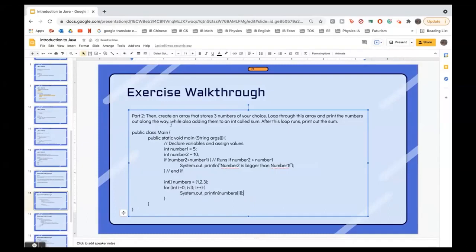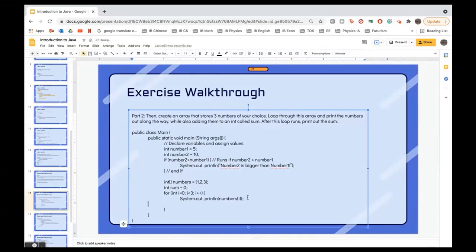And next, it asks us to add them to an int called sum. What we have to do here is create sum outside, because if we create it inside, it'll be recreated every time the loop runs, so its state will not save. So let's create it up here. This isn't an array, so we don't need the square brackets, and we're just going to do sum equals 0. Because we haven't run the for loop yet, right now the sum is 0.